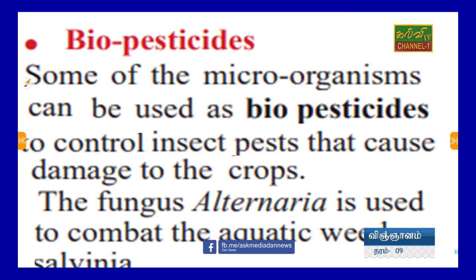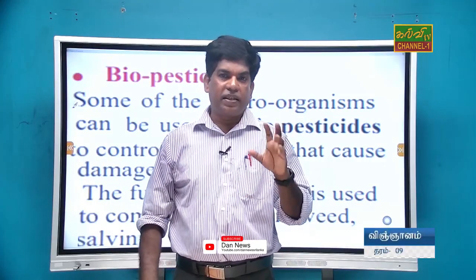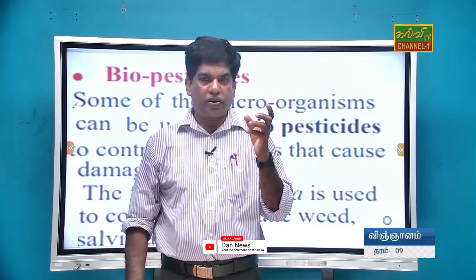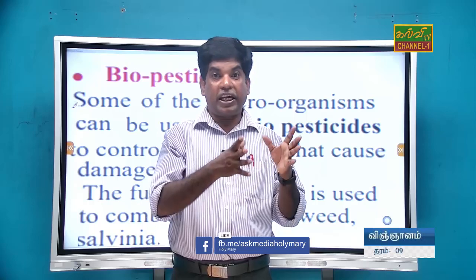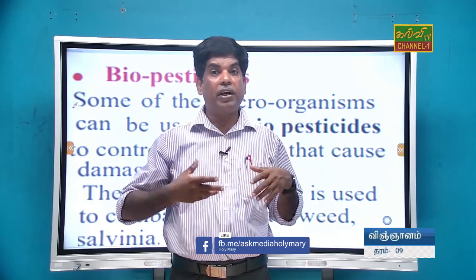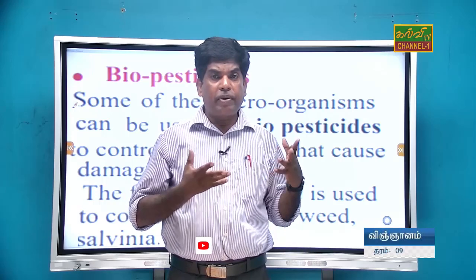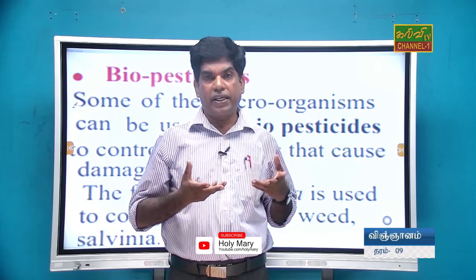Here, biopesticides. What are pesticides? We already studied what pesticides are. The insects or some unwanted microorganisms can affect the plant, which can cause us economic loss. Sometimes a paddy field gives us food and economic advantages.